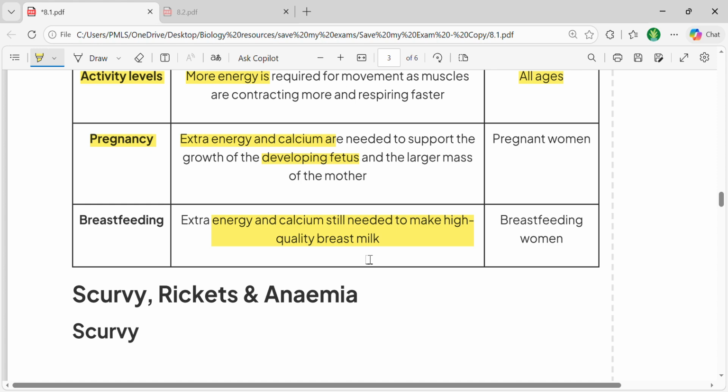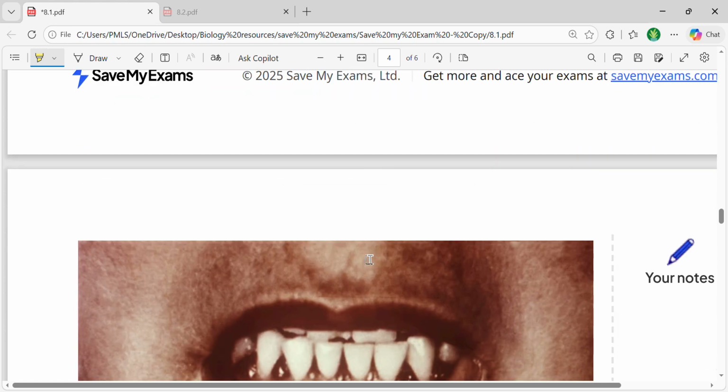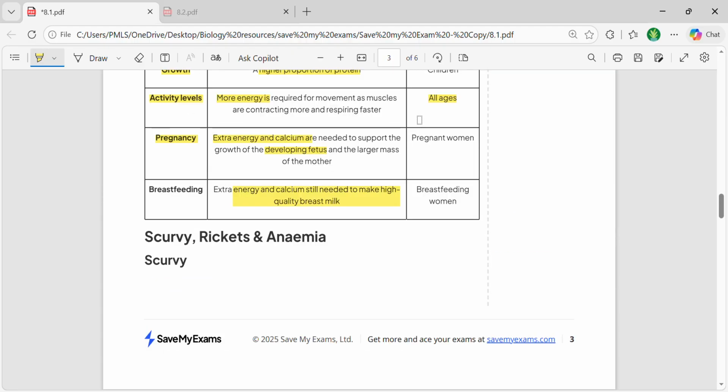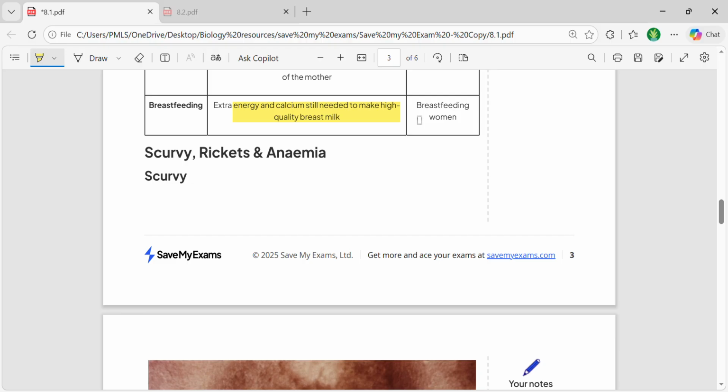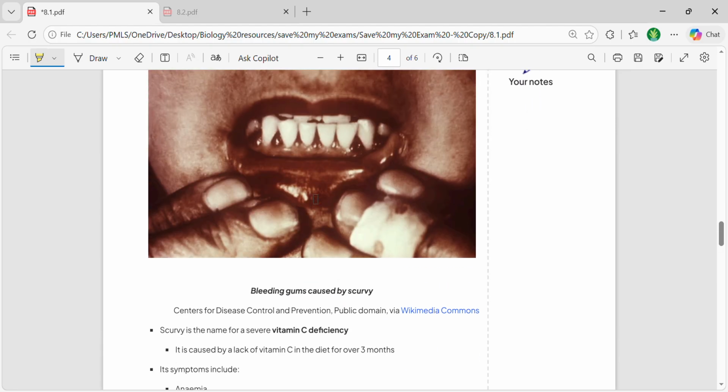As I discussed some diseases earlier, and as I told you how the absence of certain food components can cause problems for a person, let's talk about how these problems arise. This is a picture that you can see. This is an example of bleeding gums caused by scurvy.